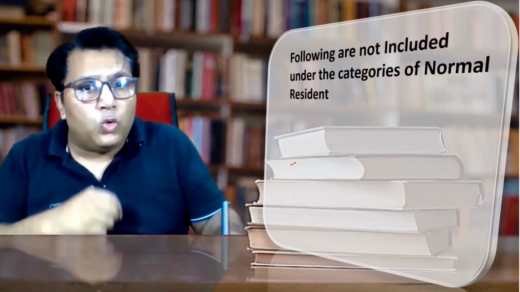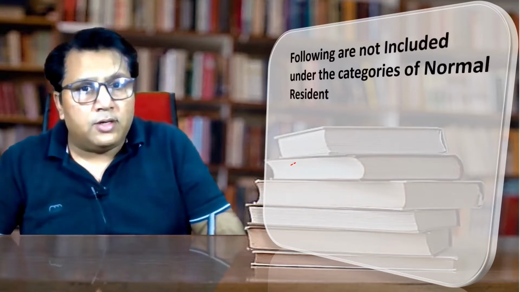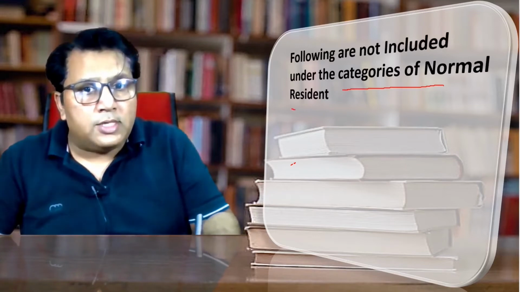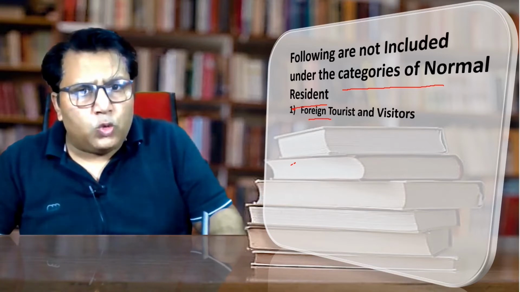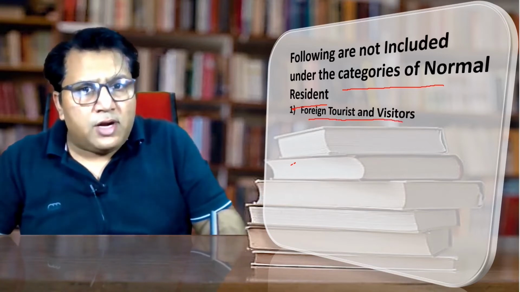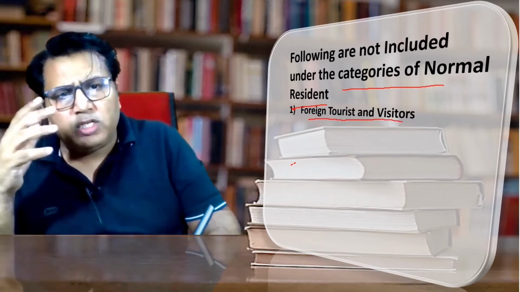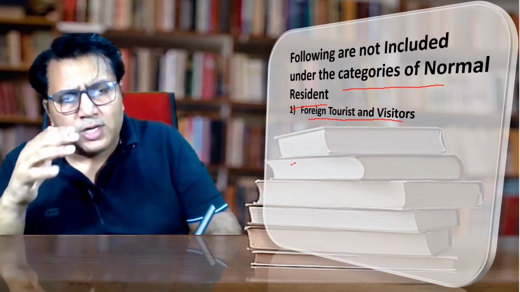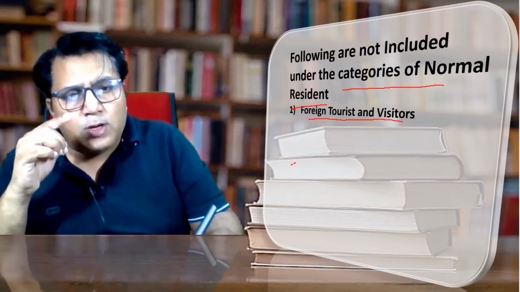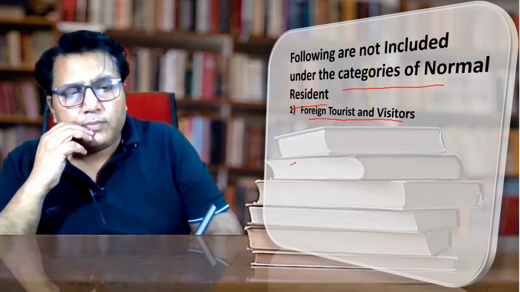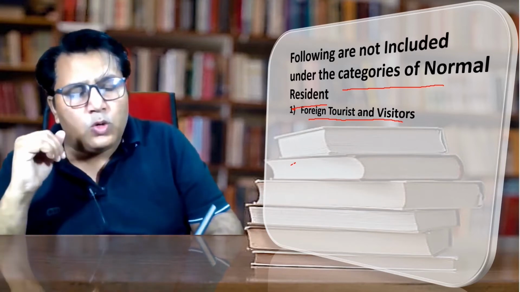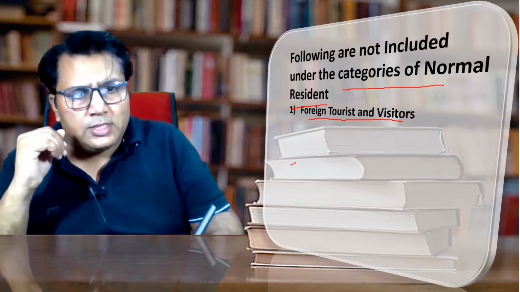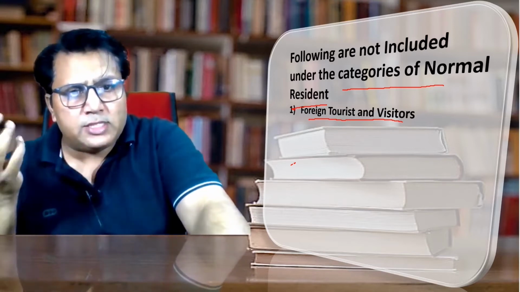Always remember that the following are not included under the category of normal resident. Who are not included? Always remember the foreign tourists and visitors never come under the category of normal resident. Why? Because they are not living in India. They have come to India for a visit. When the purpose is over, they will return to their own hometown. So they are not normal residents, because the center of interest is not there.